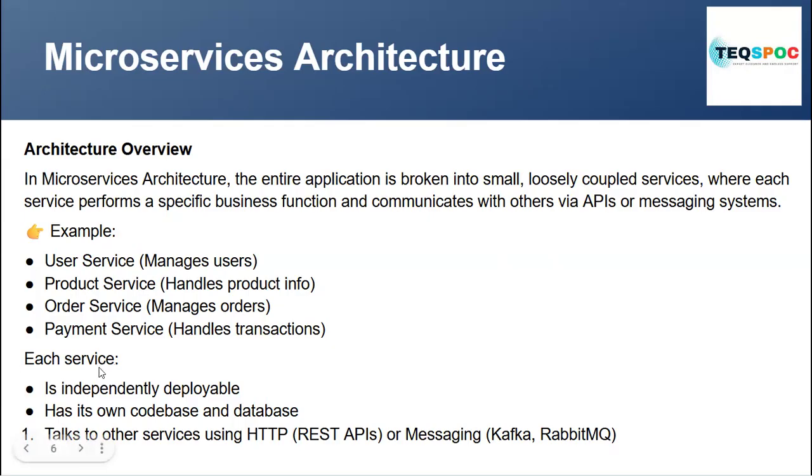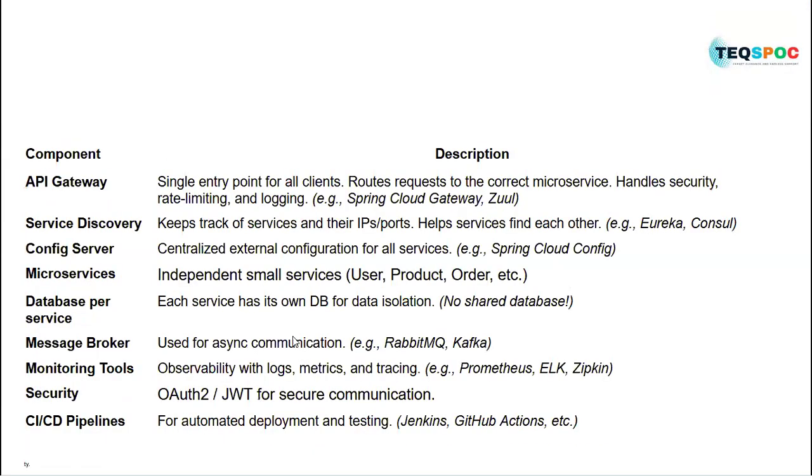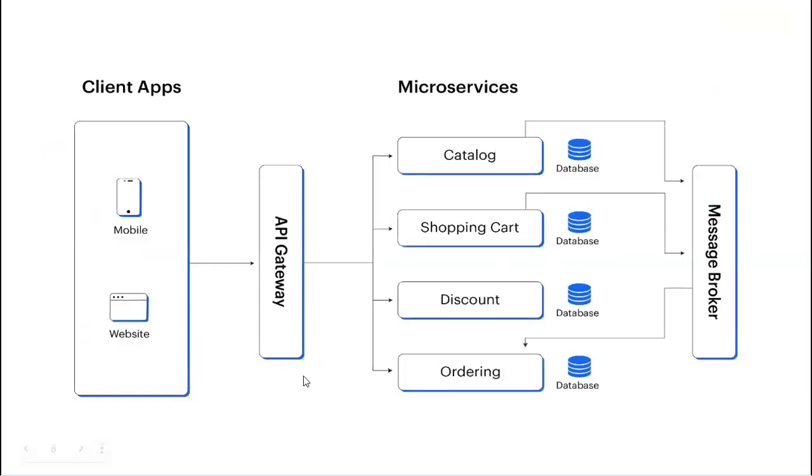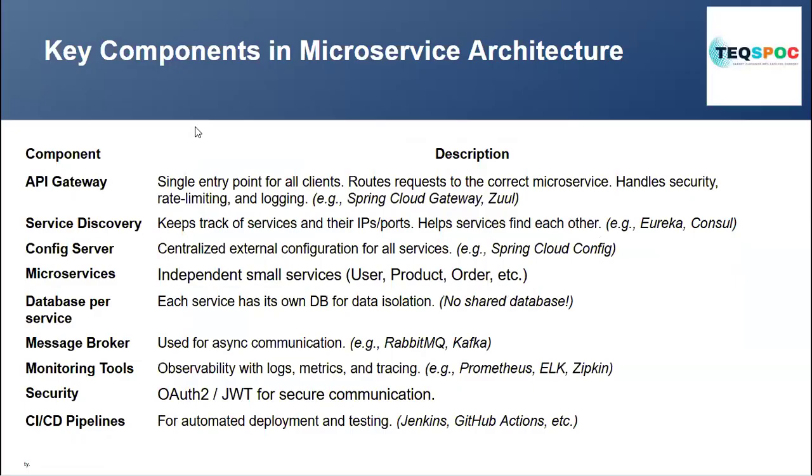Okay. Now each service is deployed independently and has its own database and code base. They have their own APIs. Okay. This is a simple example of microservice architecture, and this is the figure. First, let me define some terms related to this architecture. Let us understand what the terms are here and what they are doing basically.